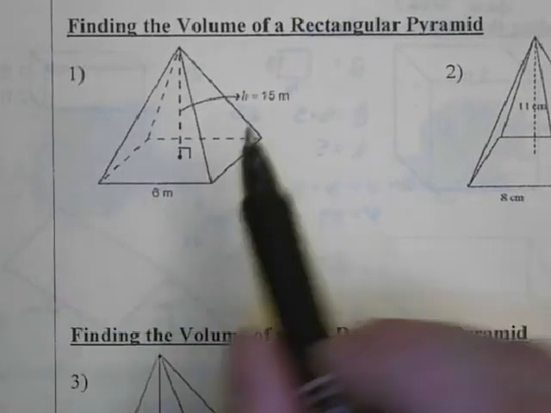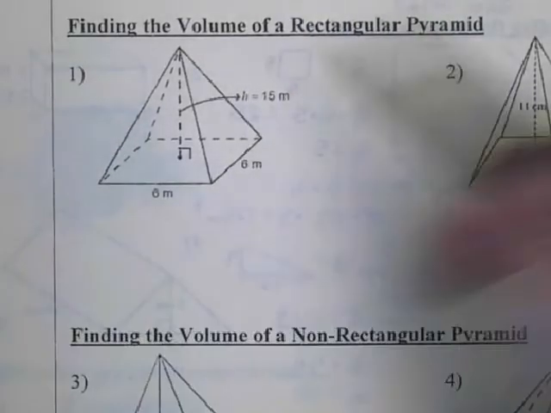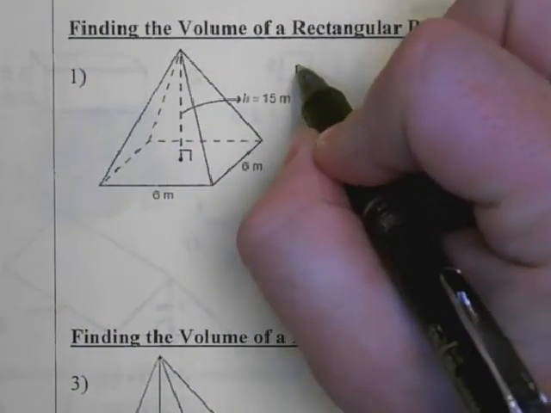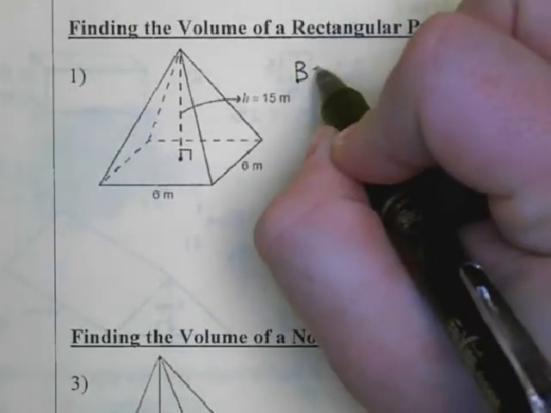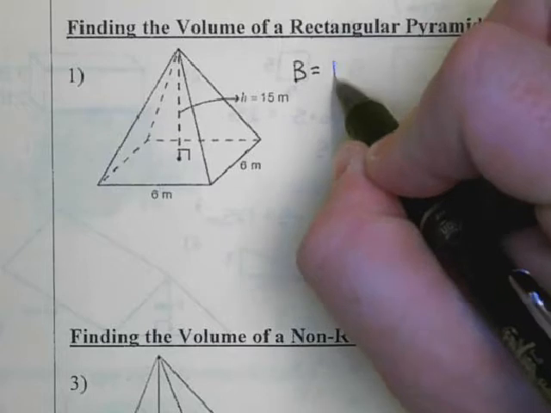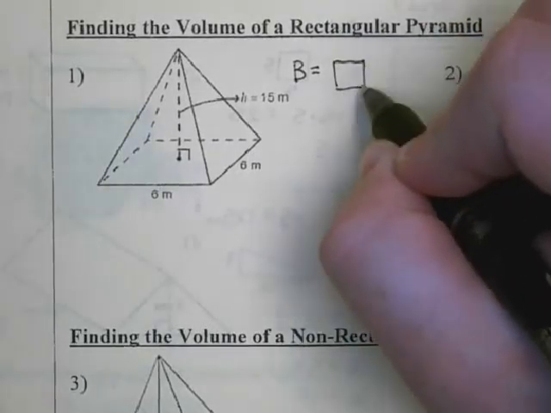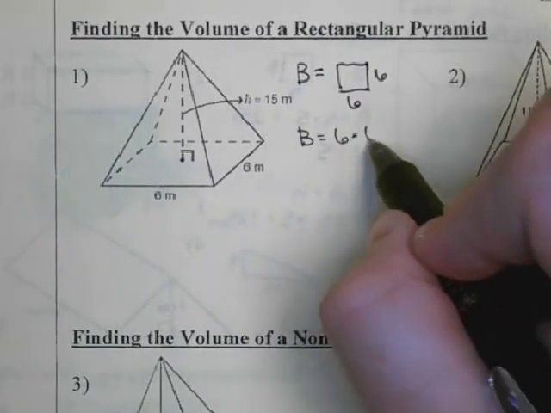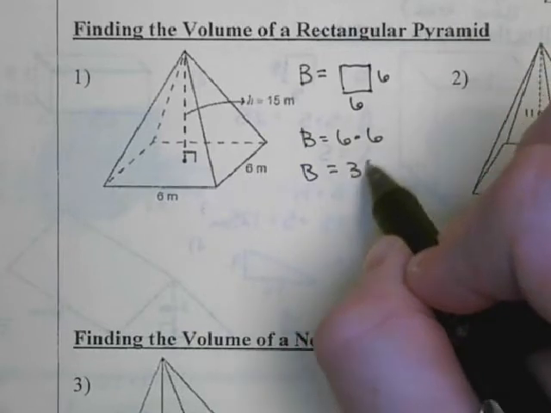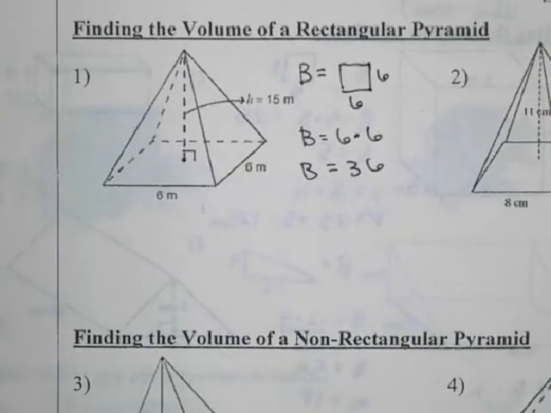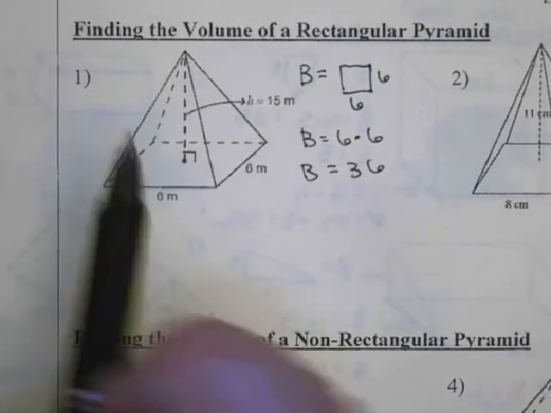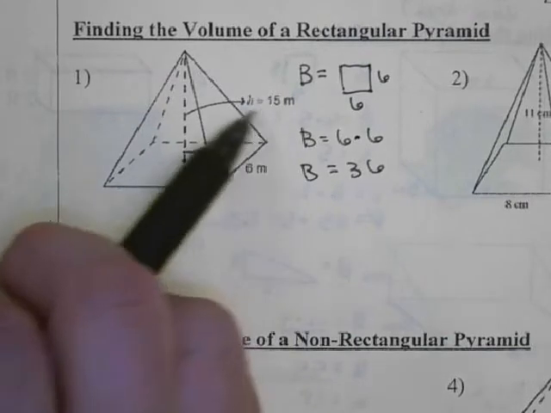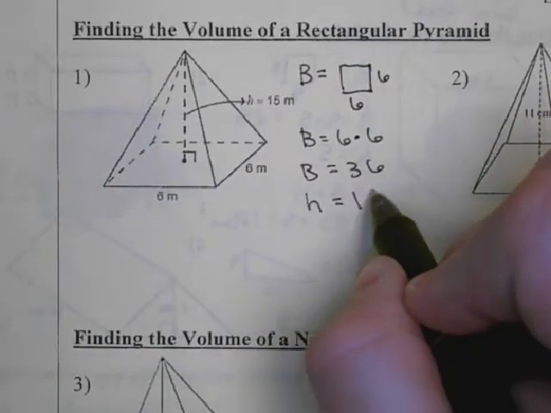Example 1. The first idea I want to talk about is the base area. The base is a square that is 6 by 6. So I know the base area would be equal to 6 times 6, which tells me that it's 36. Now the height of my pyramid, from the tip straight down to the ground, is 15. So we can say the height is 15.